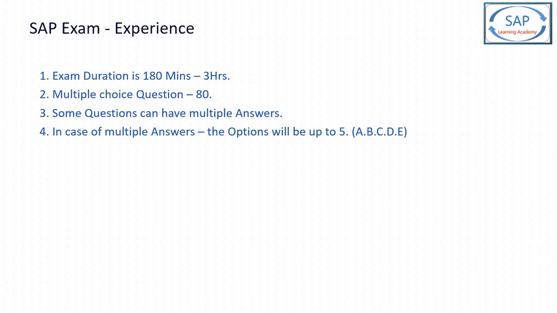In the case of multiple answers, the options will be up to 5, A, B, C, D, E. If there are multiple answers, then after the question it will be written that it has multiple answers. Otherwise, the options will be just 4, A, B, C, D.